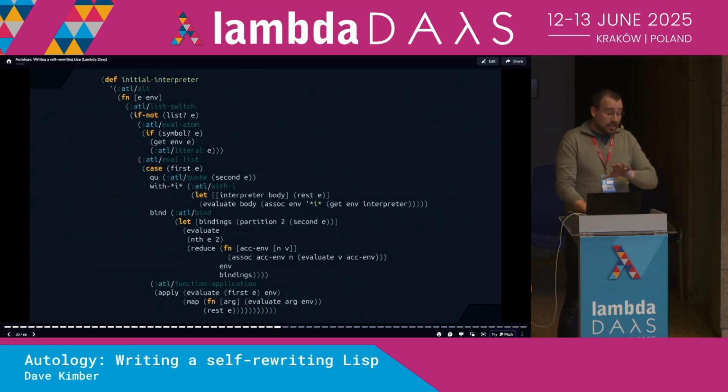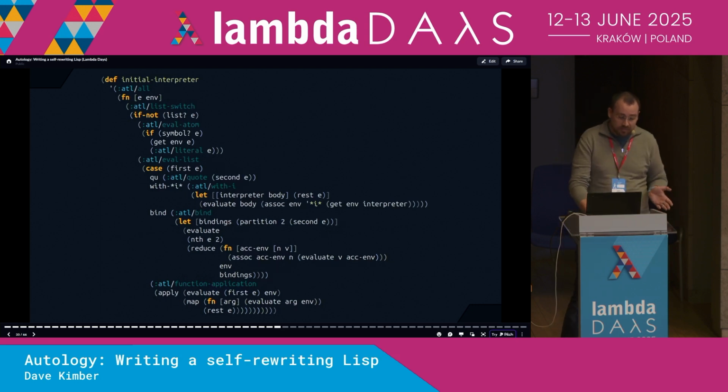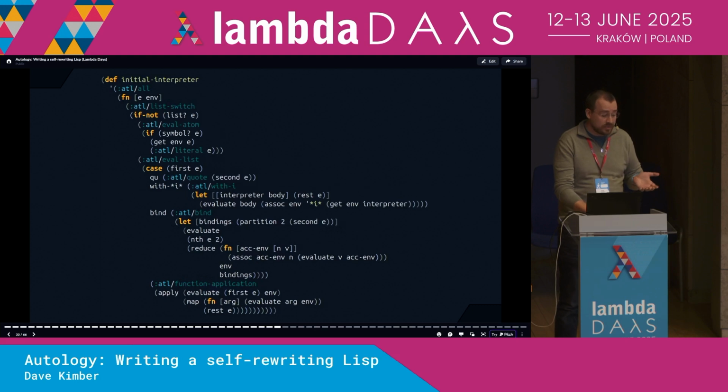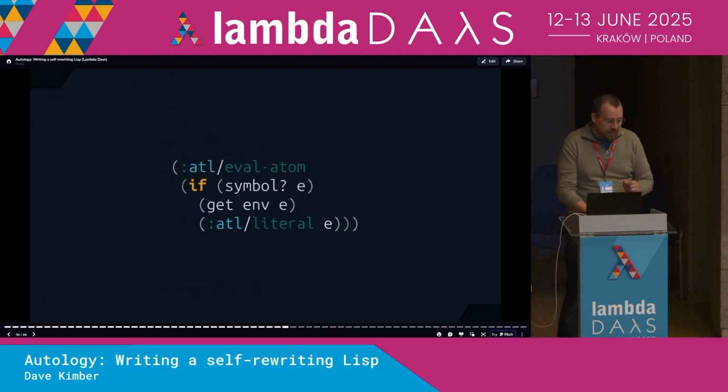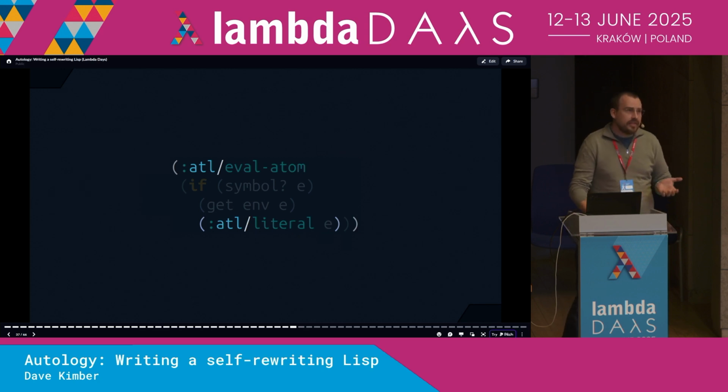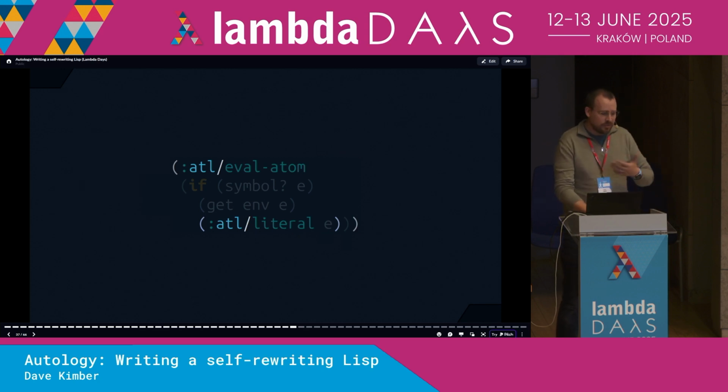First of all, our actual Autology interpreter looks like this. And don't worry, we're not going to go through the whole thing. It's not actually meaningfully different from the minimal Lisp we already looked at. But if we look at just a small section of it, we can see that the different sub-expressions of our interpreter are tagged with these little ATL markers, keywords in Clojure. These markers label the different sections of the interpreter, and they give us an easy way to refer to different parts of it and modify different sections.